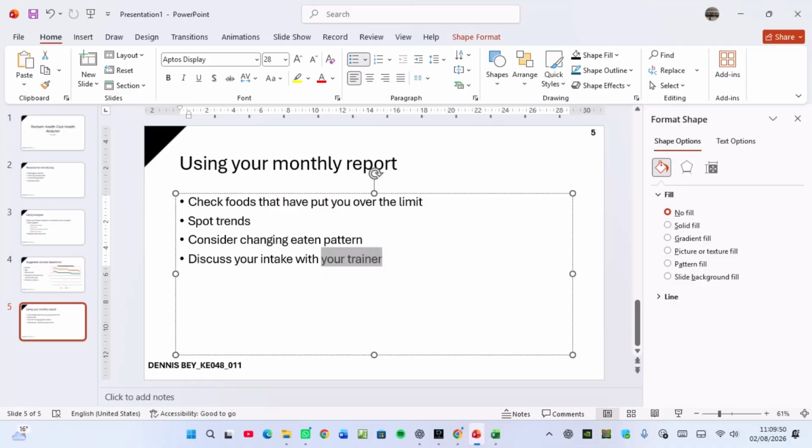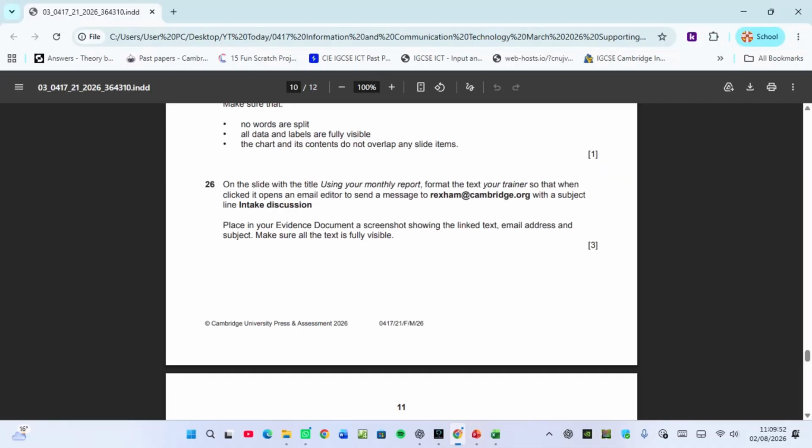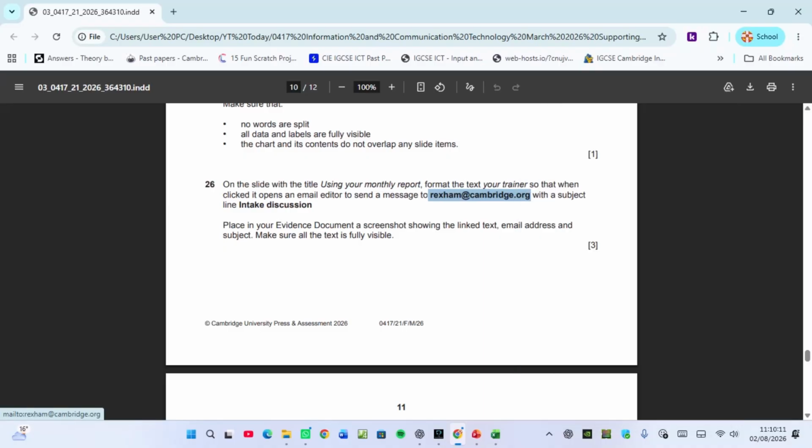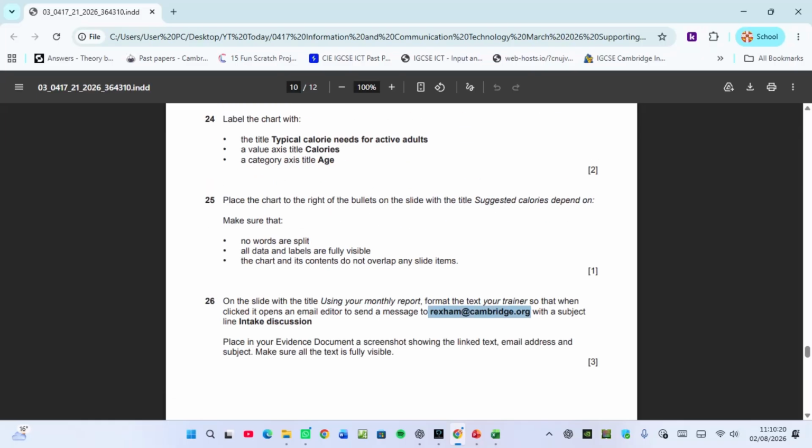So that your trainer, they are saying, so that when it is clicked, your trainer is clicked, it opens an email editor to send the message. This is the message that it should send. So I need to highlight this with the subject in-text discussion. So I'll copy that. So I need to get a hyperlink that will send an email message with the subject in-text discussion, and then take a screenshot for number 26.